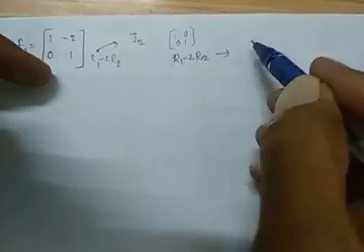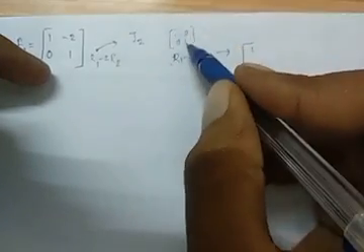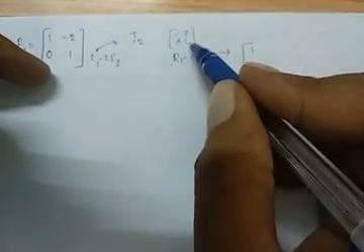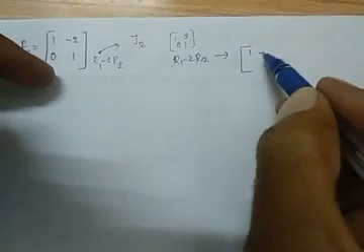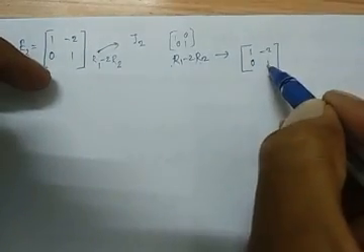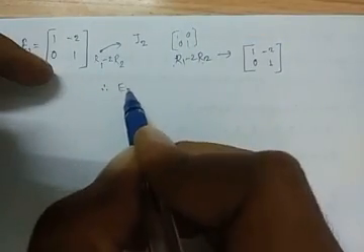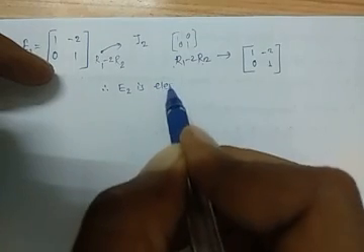So we can write it as 1 minus 0 is 1, and 0 minus 2, because R2 is 1, so 2 into 1 is 2, and 0 minus 2 is -2. The second row is as it is, 0 1. Okay, so E2 is our elementary matrix. Therefore E2 is an elementary matrix.